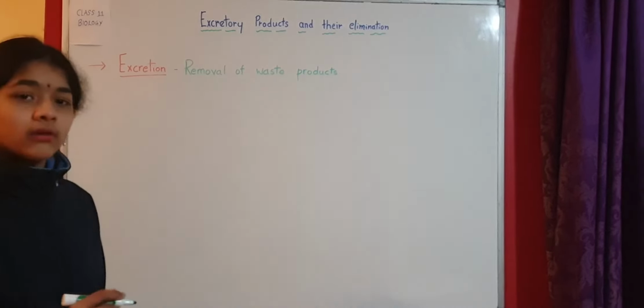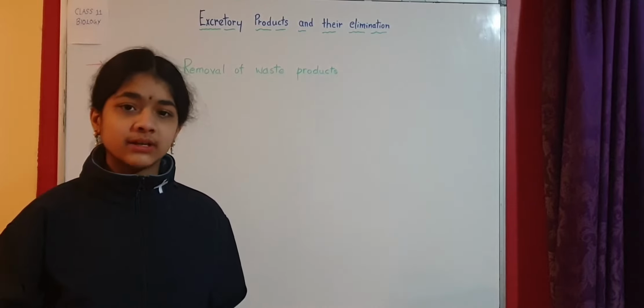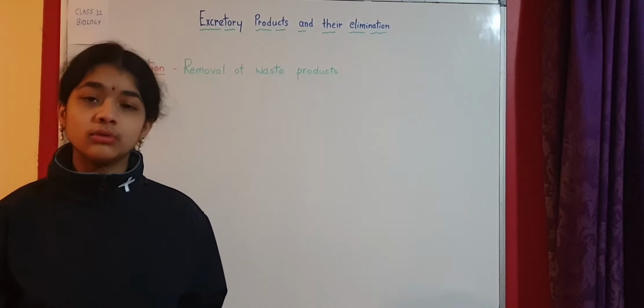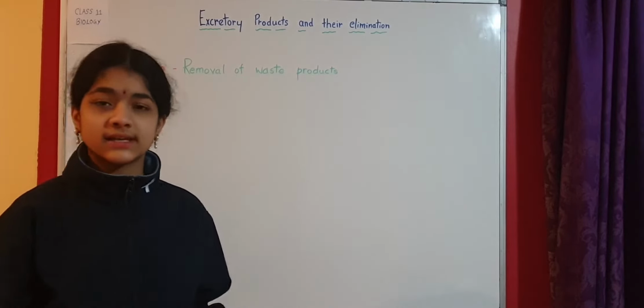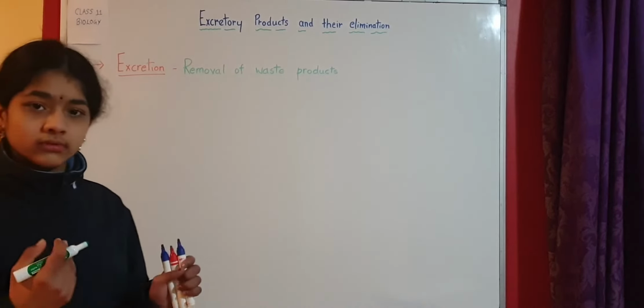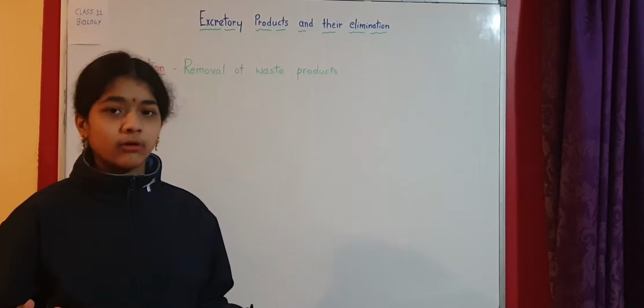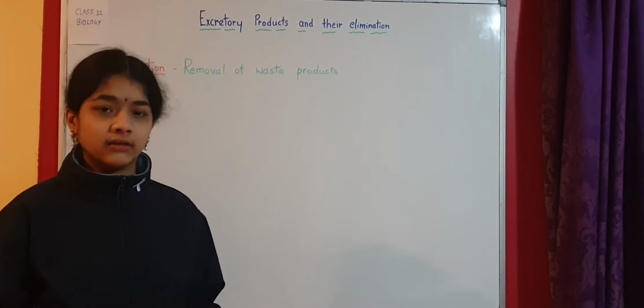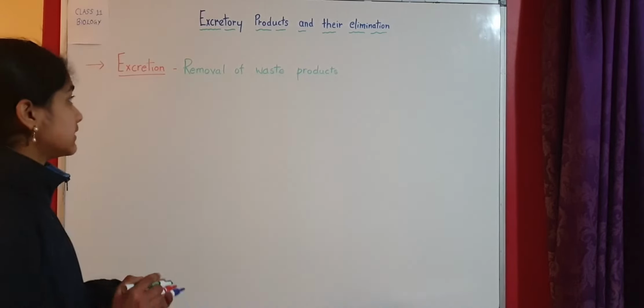It's the removal of all the waste materials like ammonia, urea, uric acid, amino acids, etc. So excretion is again the removal of whatever waste products are there in our body, like excreting or getting rid of waste materials.